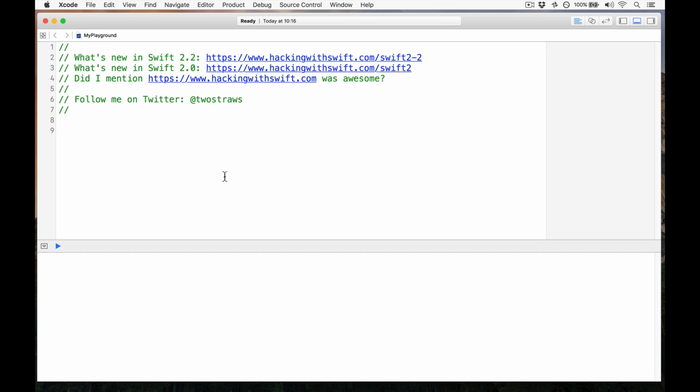Swift 2.2 is almost here, along with Xcode 7.3, and it brings with it some new features, some changes, and controversially many deprecations, which means older code may now have a warning next to it in Swift 2.2, which means in the future, Swift 3.0 or later, it will be removed entirely and no longer work. This video is designed to guide you through these changes with hands-on code examples so you can get ahead of the game.